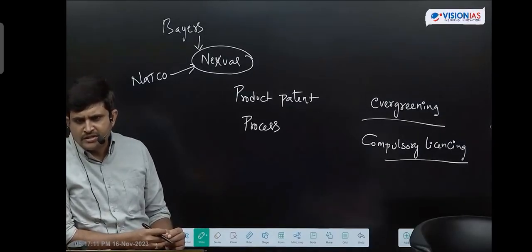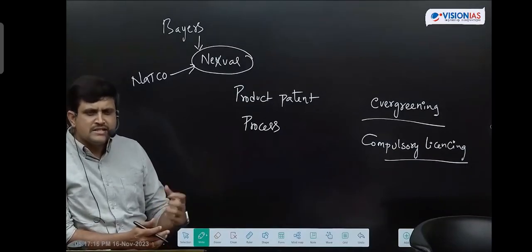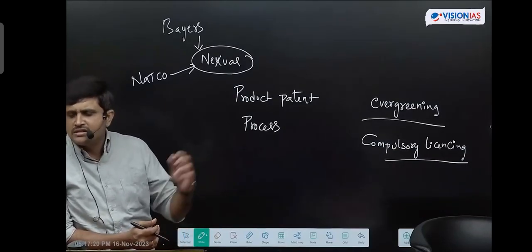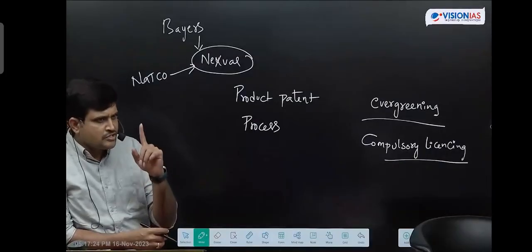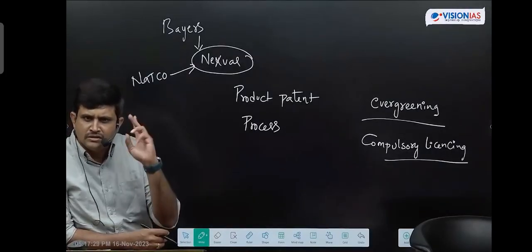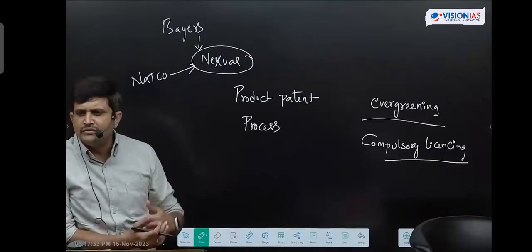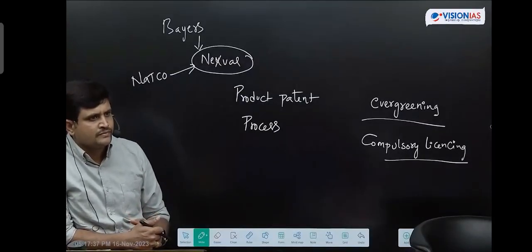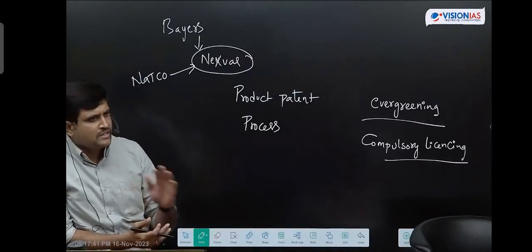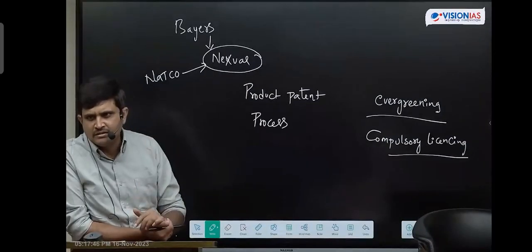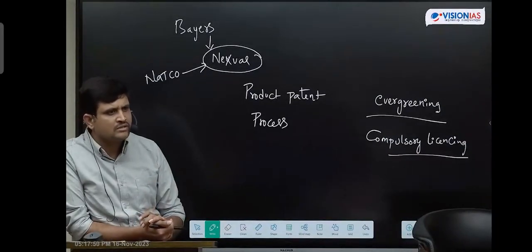Got it, students? Are you getting my point? So this is what compulsory licensing means. Does NATCO have the capability to enjoy this compulsory licensing throughout the rest of the years? No. Once the compulsory license has been issued, it can enjoy these rights only for 3 years. After the 3 years, the Government of India will reconsider the situation. If the situation is normalized, they won't go for compulsory licensing. If the situation is prevailing in the same manner, then they will renew the compulsory licensing for 3 more years.